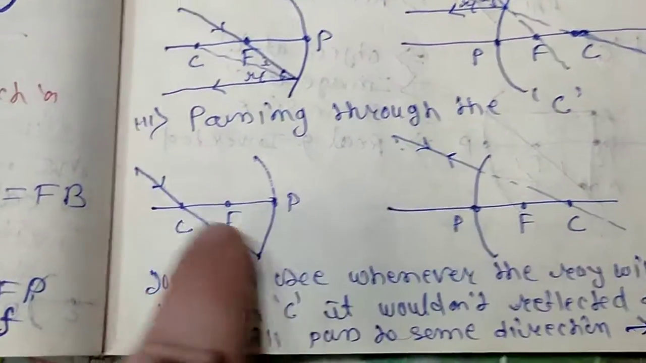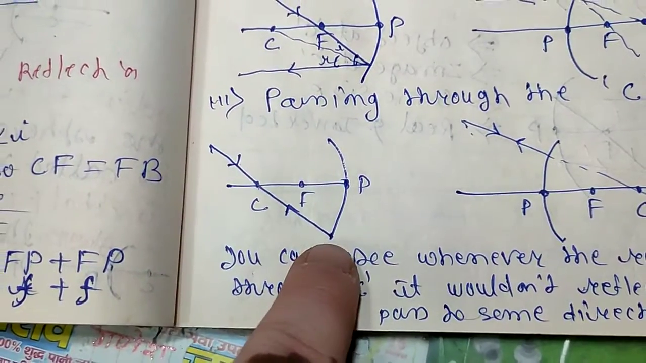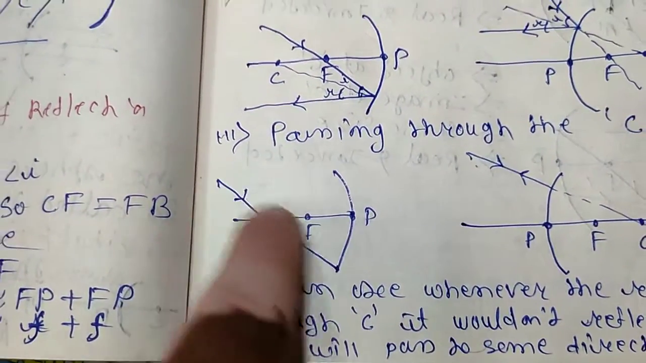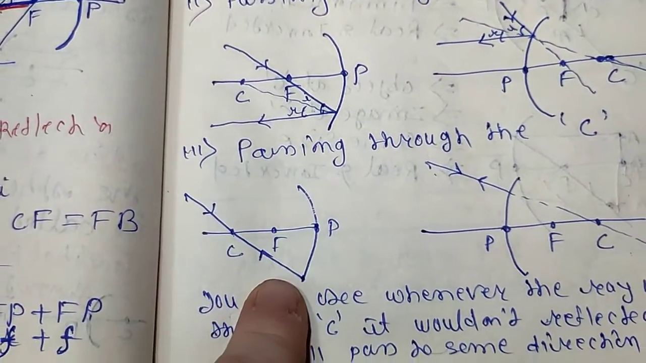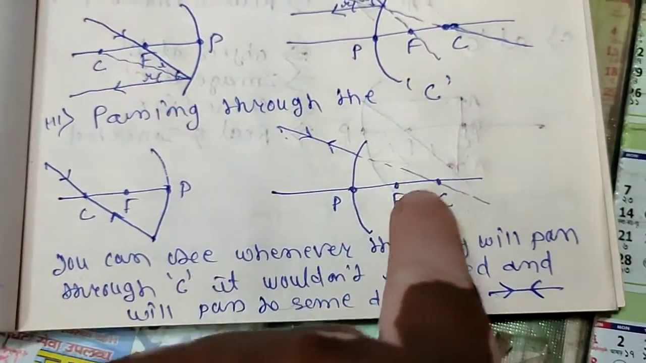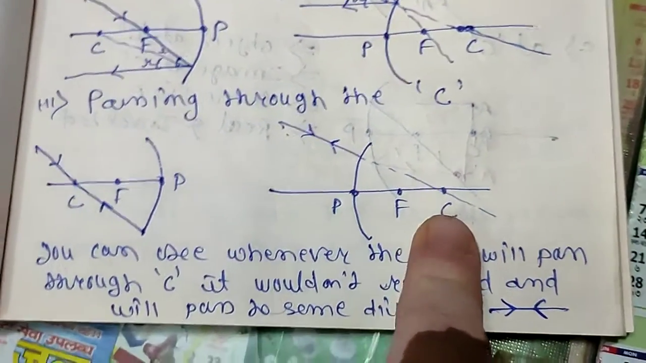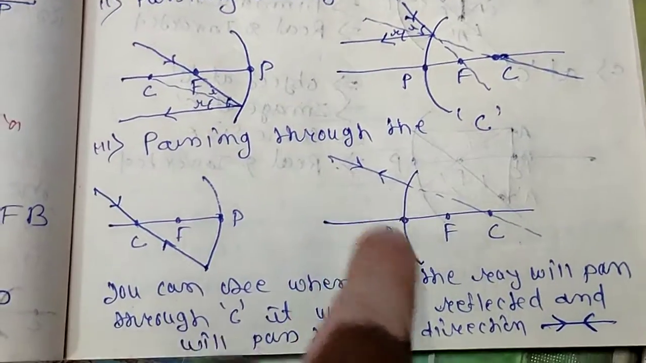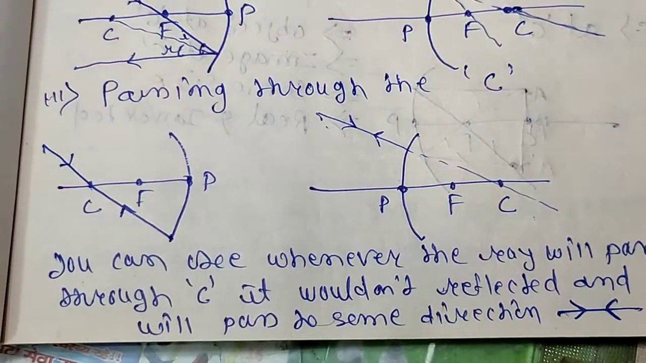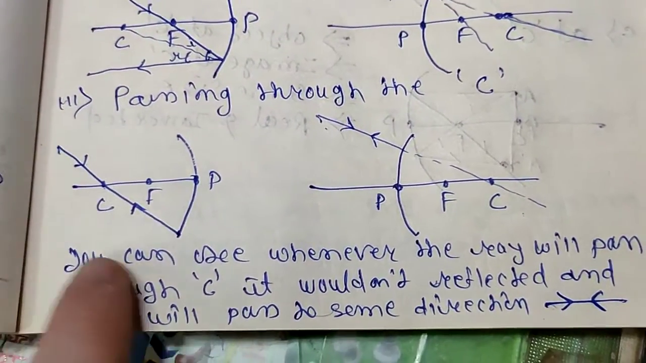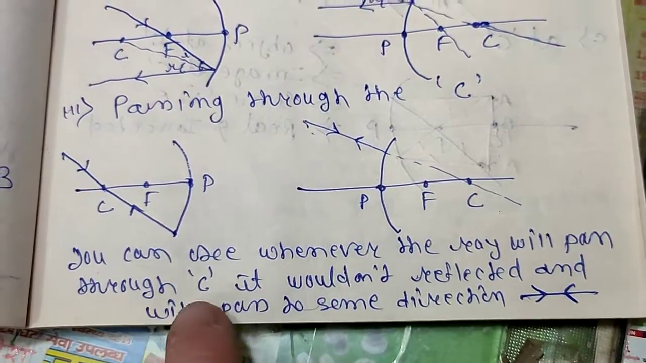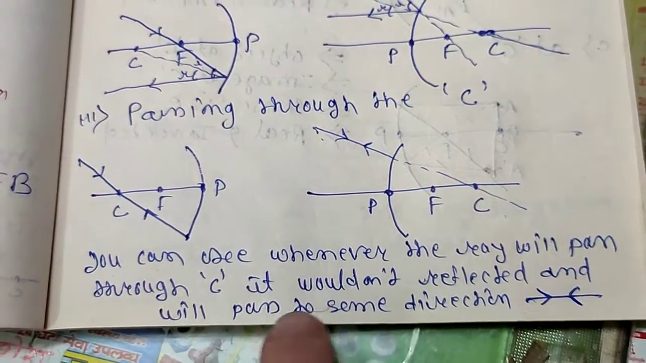Whenever a ray passes through the centre of curvature C, it will not be deviated at any point, and it will be reflected in the same direction in which it came. This is true for both mirrors, convex as well as concave. You can see that whenever it passes through C, it does not deviate and continues in the same direction.